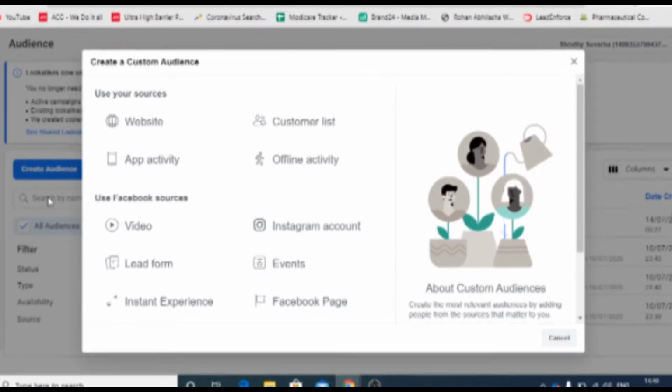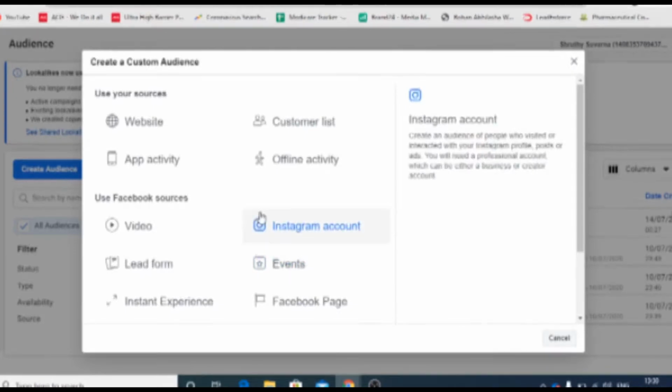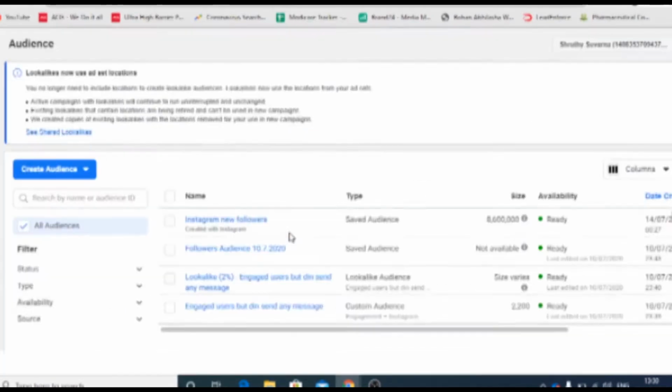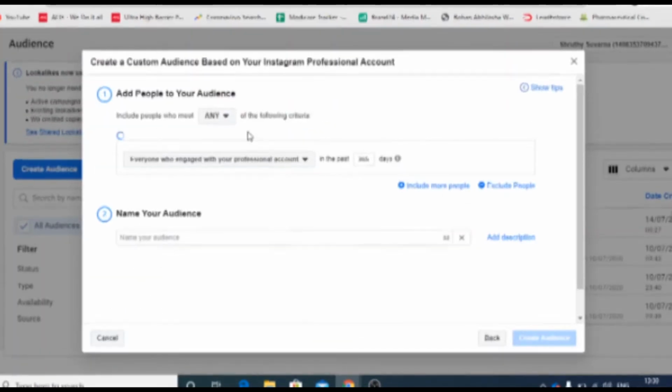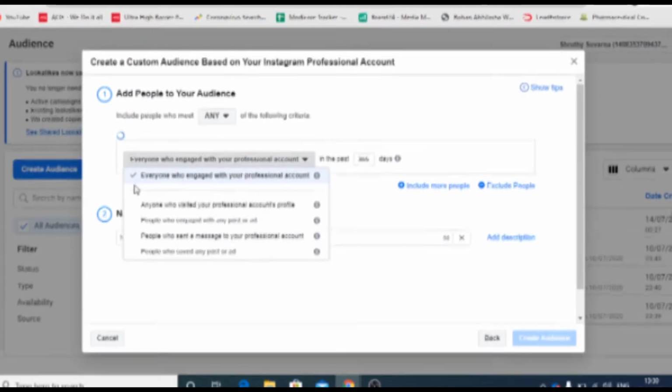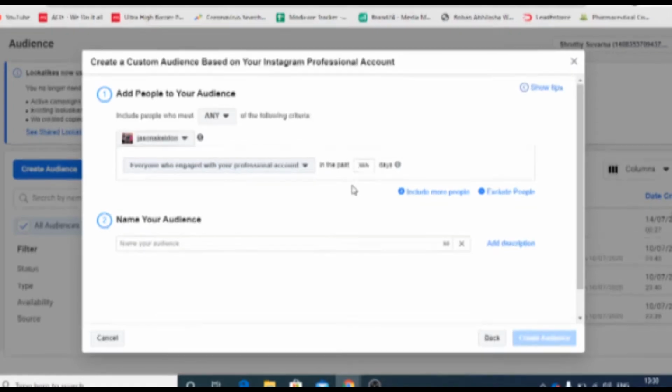Or I'll select Instagram account. So if you have many different Instagram accounts, you have to select from them. You'll get options of different Instagram accounts. Yeah. So I'll just select my Social Voyage, right?